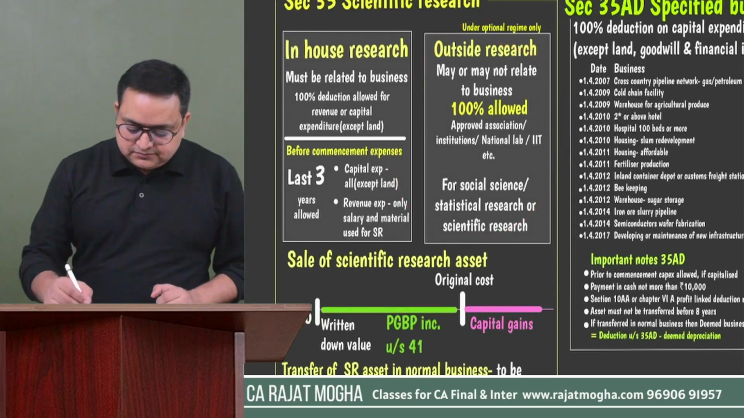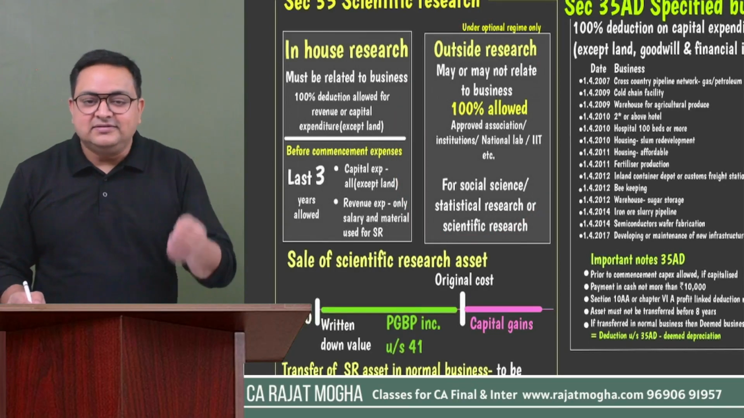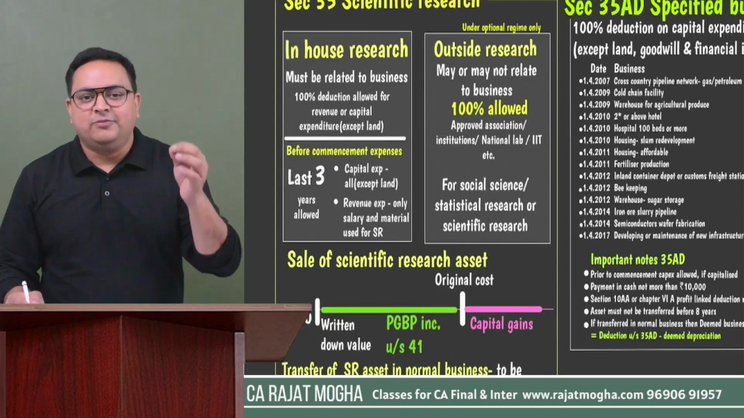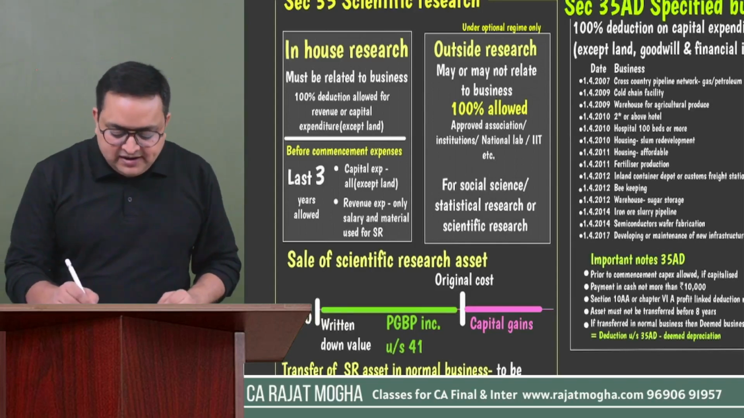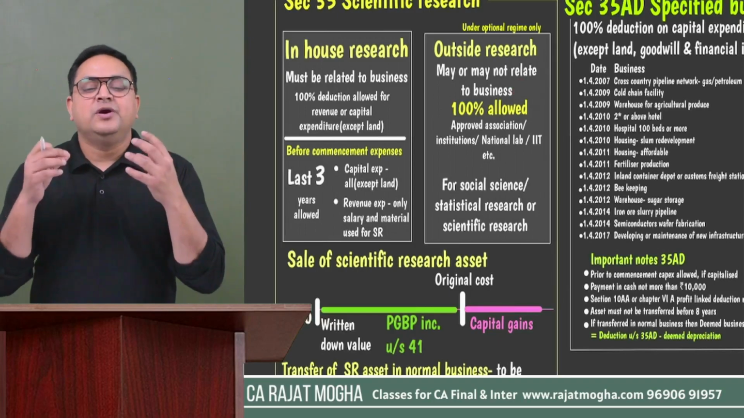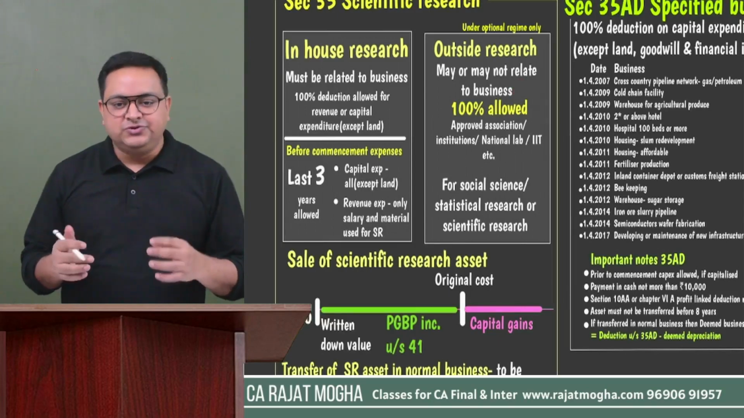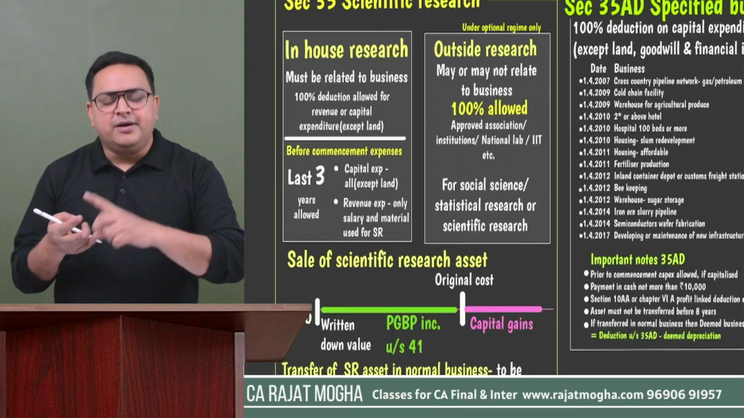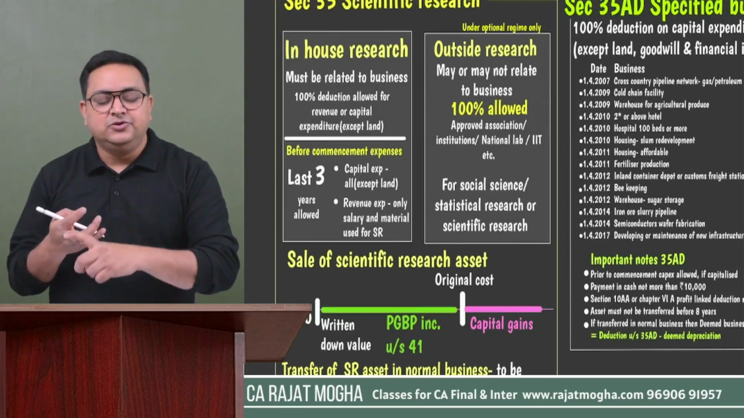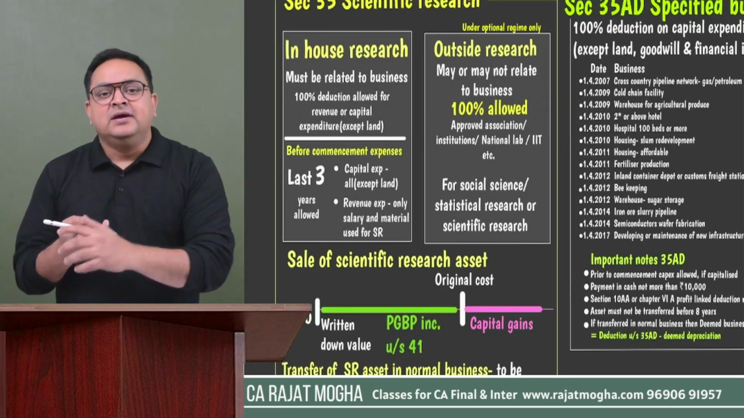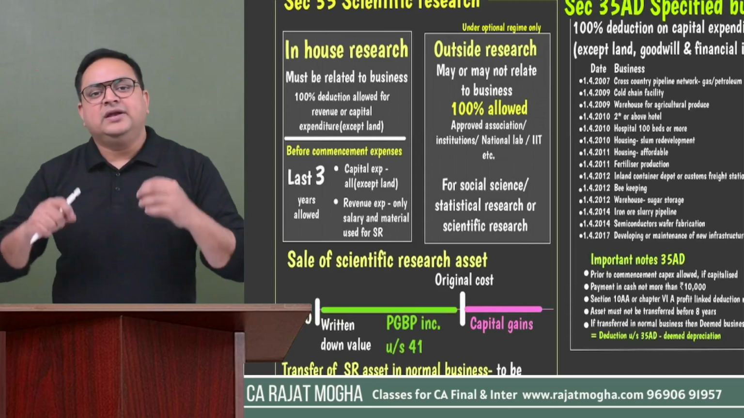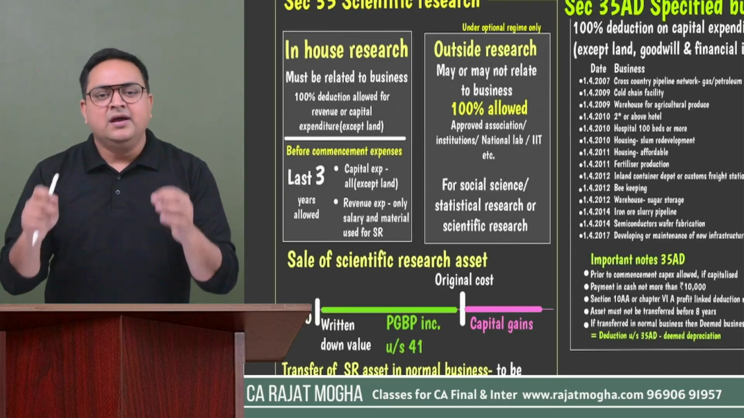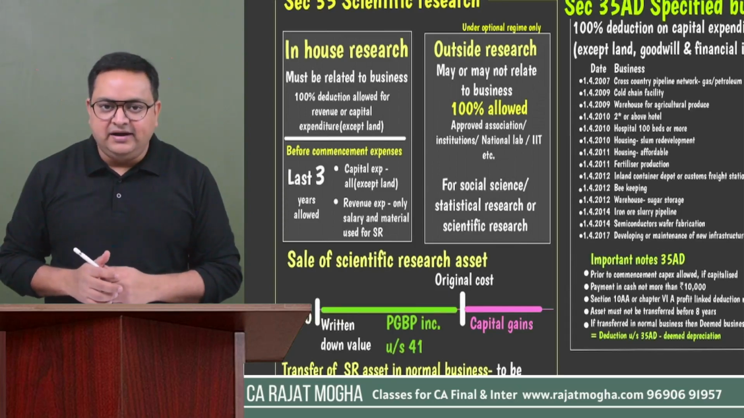Outside research. Outside research, as I've already discussed, it is only available for the assessee who are opting for optional tax regime. So outside research, whatever is the contribution which you have made to any approved institution, like approved university, approved companies, approved association or institution, approved universities, national laboratory, IITs, so you can give a contribution over there. 100% deduction would be allowed in that case, right?